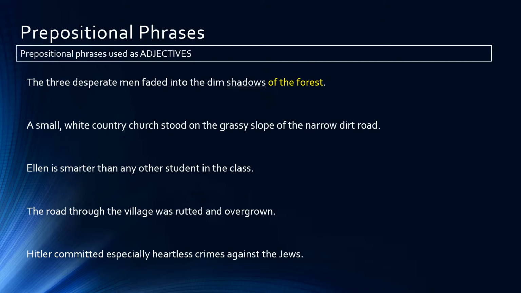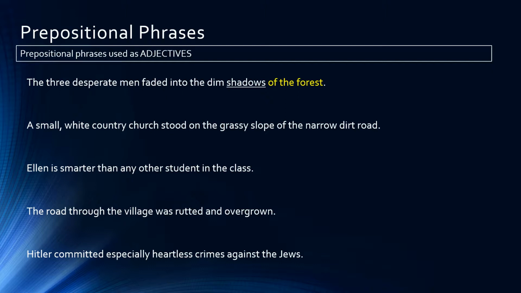Now, in the first sentence, the three desperate men faded into the dim shadows of the forest. Again, there are other prepositional phrases in these sentences, but we're focusing only on those that are being used as adjectives. For instance, in this first sentence, into the dim shadows is a prepositional phrase, and it's modifying the word faded, telling us where they faded into.